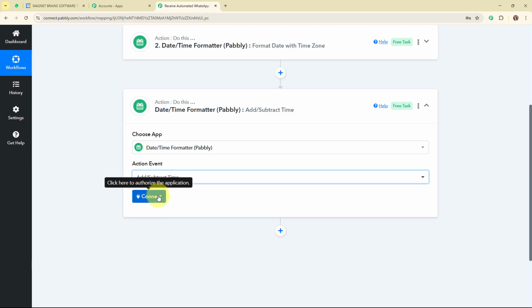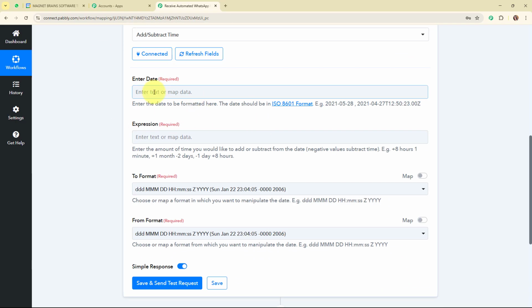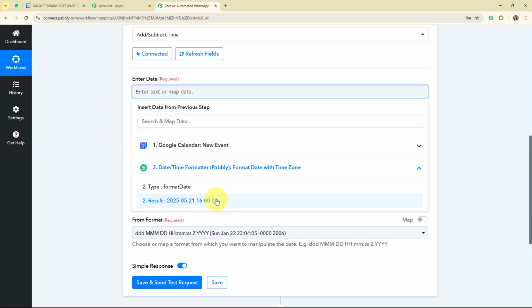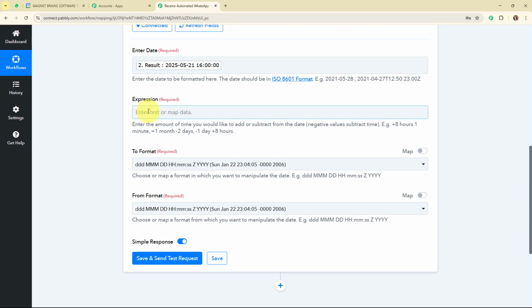Alright, so now I'm going to click on connect, and then it is asking me to enter the date again. In this date field I'm going to map the date that I've received in my previous action response. So this is the formatted date and time, and then it is asking me to enter the expression.